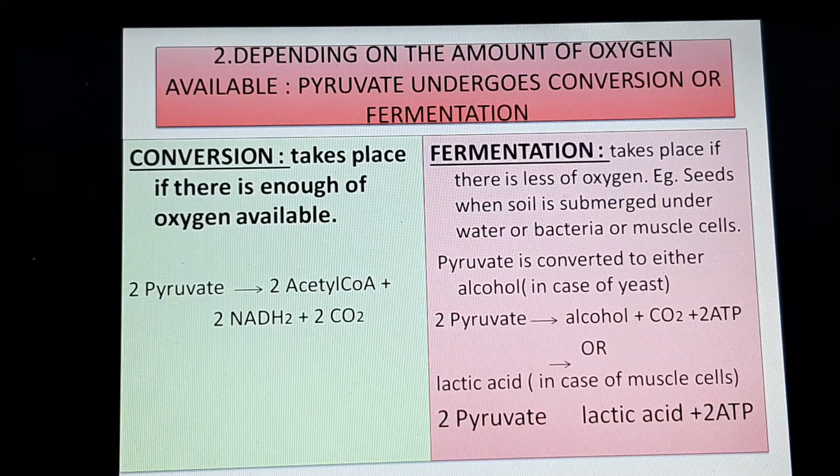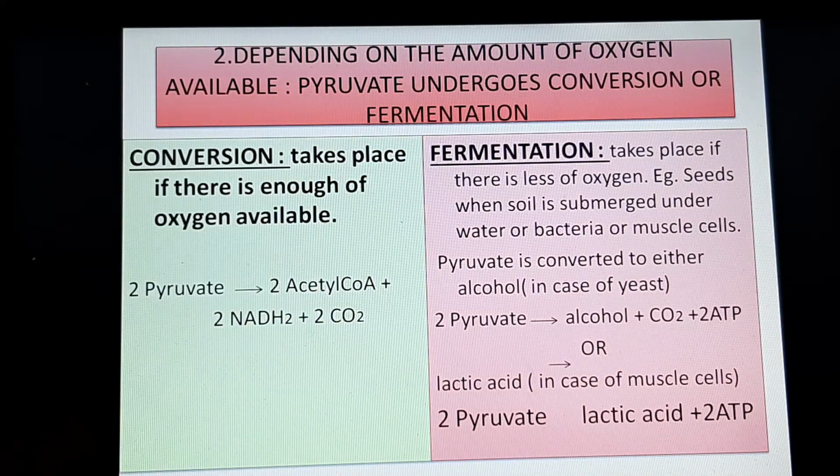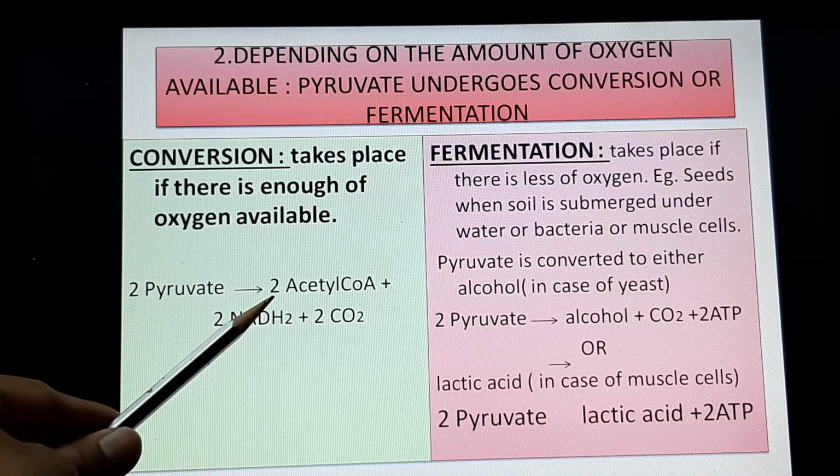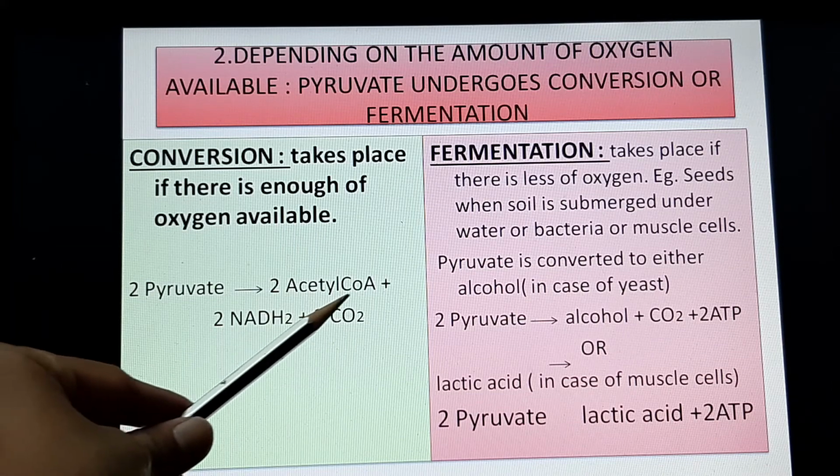So depending on the amount of oxygen available, the pyruvate formed in step 1 will undergo either conversion or fermentation. In conversion, the 2 pyruvate molecules that were formed in step 1 get converted into a compound called acetyl coenzyme A, in short acetyl CoA.